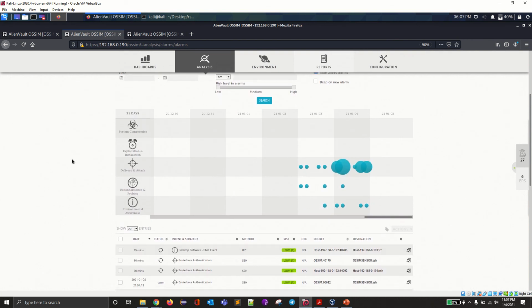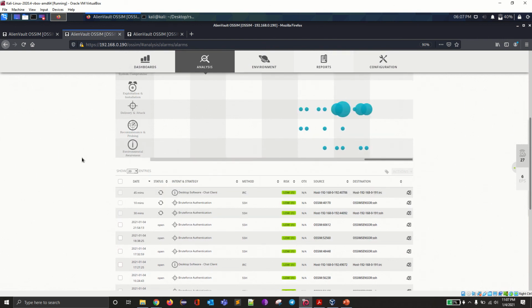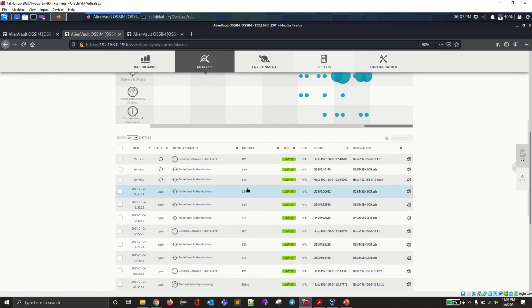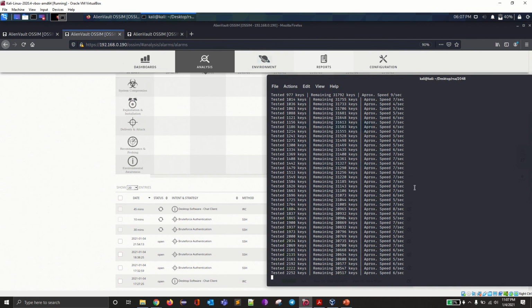Even the alarms will be subcategorized based on system compromise, exploitation, installation, delivery attacks, reconnaissance, and environmental awareness. These are the few warnings from the attacks which I did previously and which are recorded. The brute force is still going on.